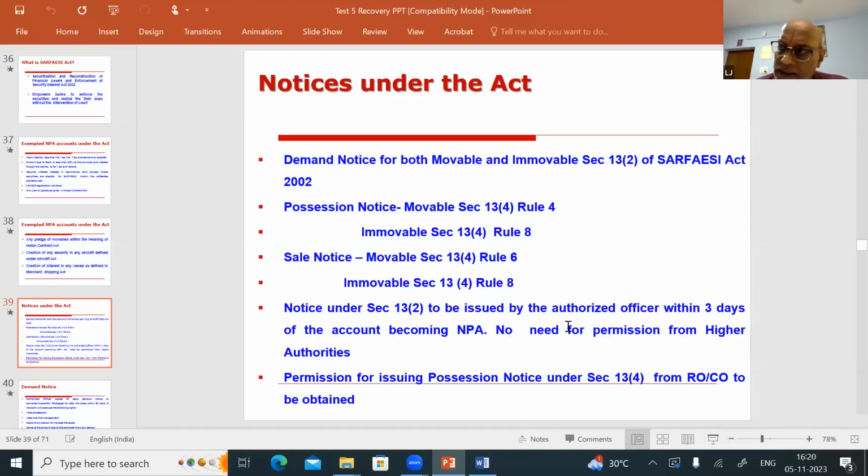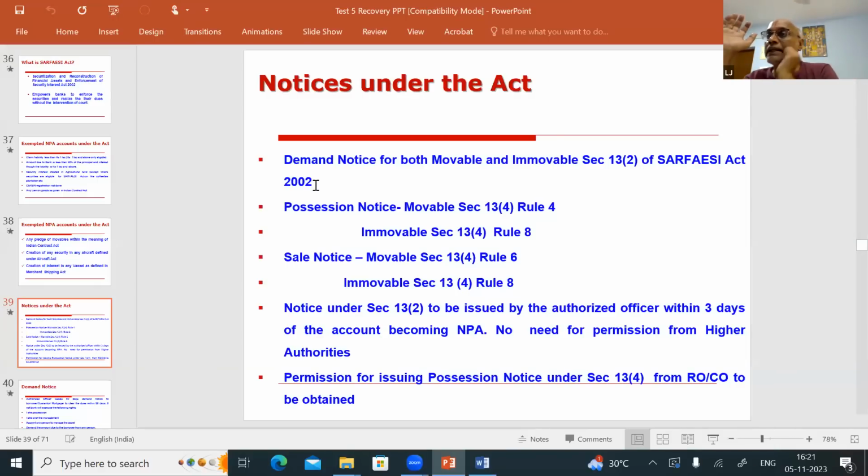Okay, so demand notice. The first notice under SARFAESI is called the demand notice. The demand notice is to be issued under which section of the SARFAESI Act? As per the format, you have to issue section 13(2). These sections are very important. They will either ask you the section, or they will give you the section and ask you what that notice is. The first notice under SARFAESI action is called the demand notice. It can be for both movable and immovable, as per section 13(2) of the SARFAESI Act 2002.